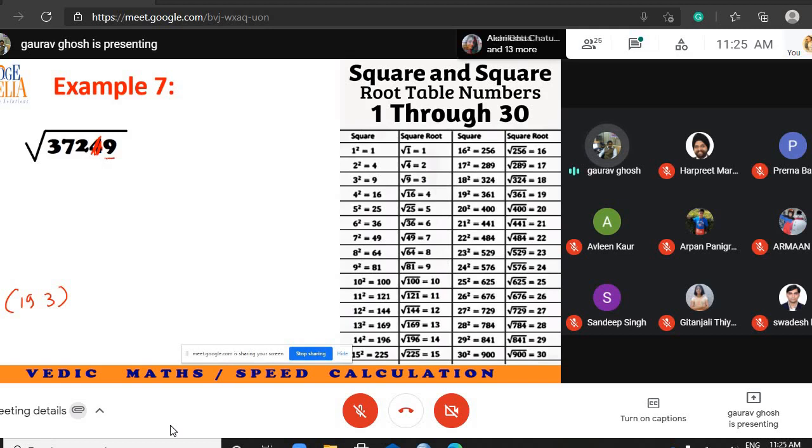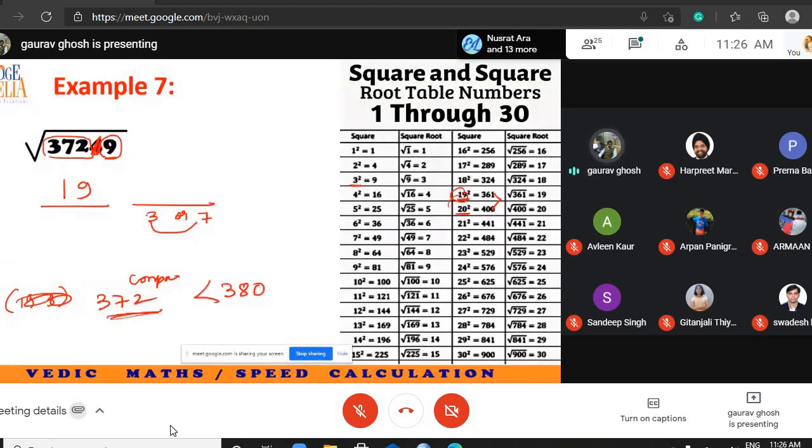So ignore the second last digit. Since the last digit is 9, that is possible because of 3 or 7, so you write 3 or 7. Remaining is 372. Where does 372 fit? It fits between 19 square and 20 square. So I choose the smaller one, 19. To tie break, I have to compare 372 with the product of 19 and 20. 19 twos are 38, so 380. So our number is smaller, so 193. Fine.